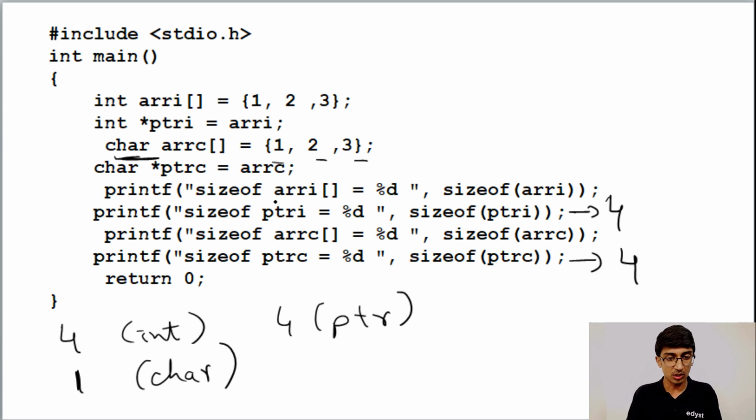So sizeof array I equals, and then sizeof array I. So sizeof array I over here is going to be nothing but the size of the entire array, and the size of the entire array here is 4 plus 4 plus 4, which is 12, because there are 3 integers each of 4 bytes. So it's going to be 12. And over here we have 1, 2, 3. We have 3 characters, so this is 3. So the answer is going to be 12, 4, 3, 4, right?